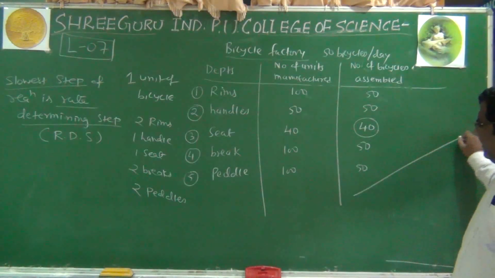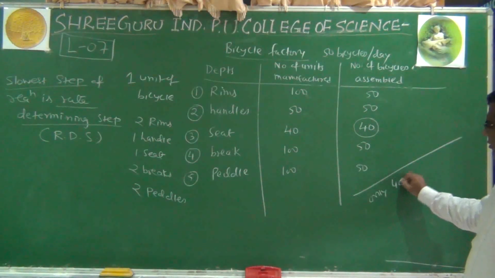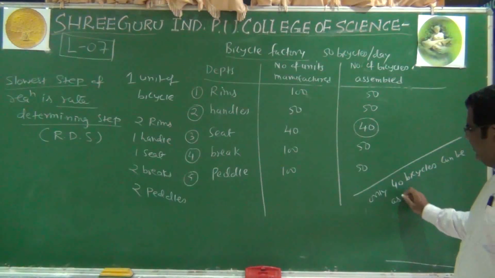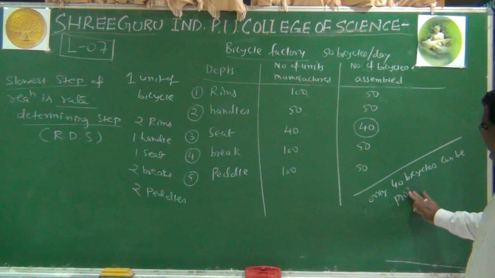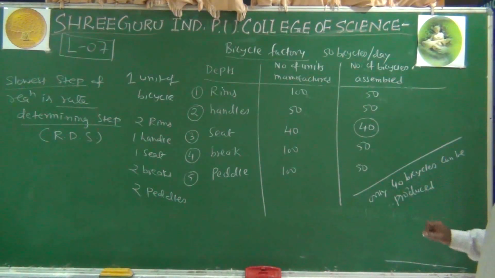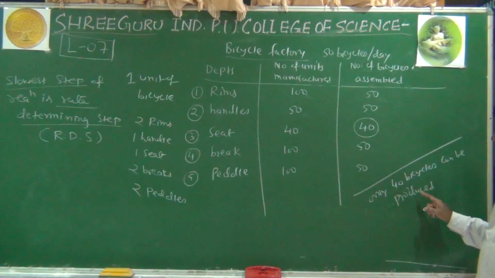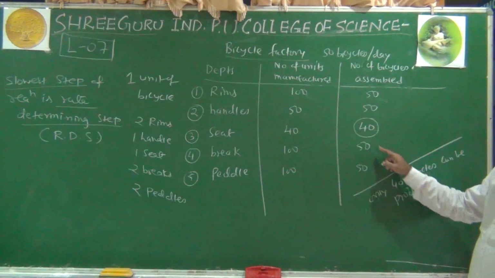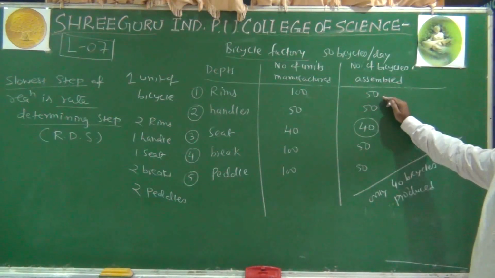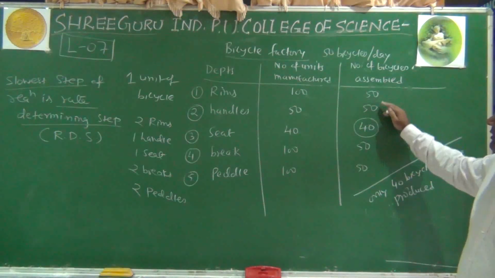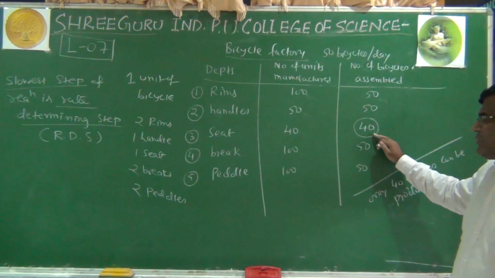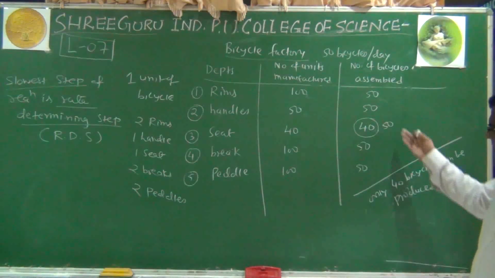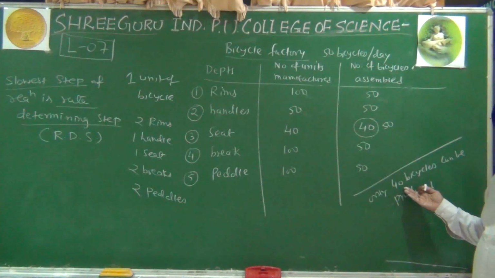So on that day only 40 bicycles can be produced, can be assembled, meaning can be produced. So the speed of production of bicycles does not depend on the department which is working at optimum speed, but on the department which works slowly. If this department also had produced 50 seats, then the bicycles assembled could be 50.